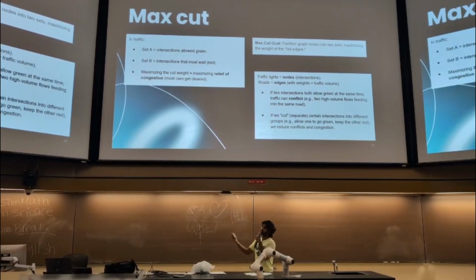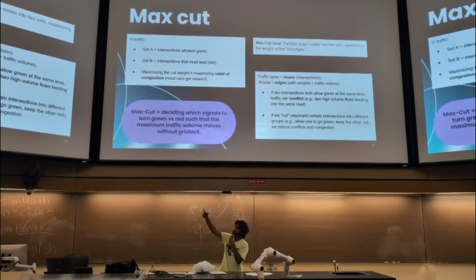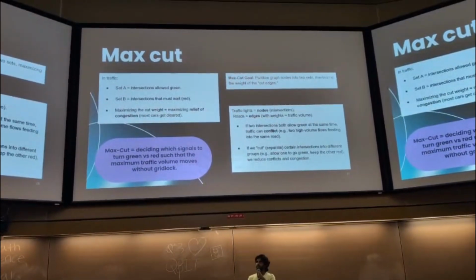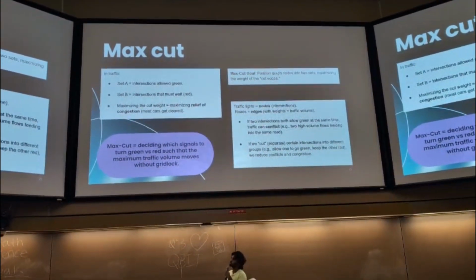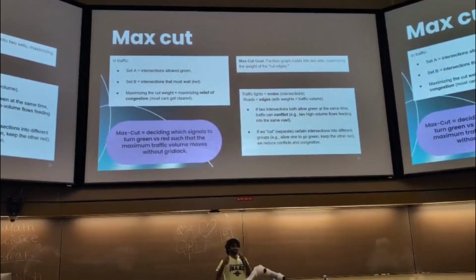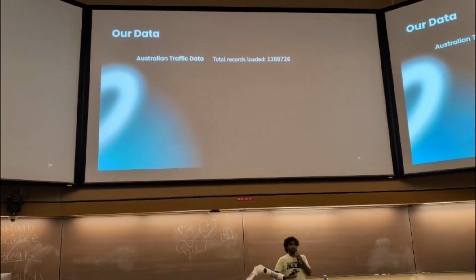And the second set is going to be the red light set, basically the traffic halting at that point. Now, doing our Max-Cut using a quantum computing algorithm, we're able to solve this, deciding which signals to turn green versus which to turn red, such that the maximum traffic volume moves without any gridlock and as fast as possible, essentially.